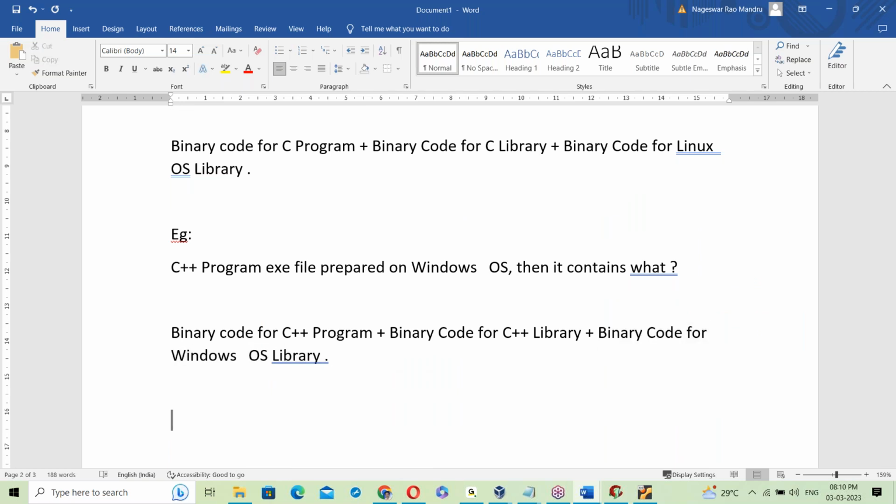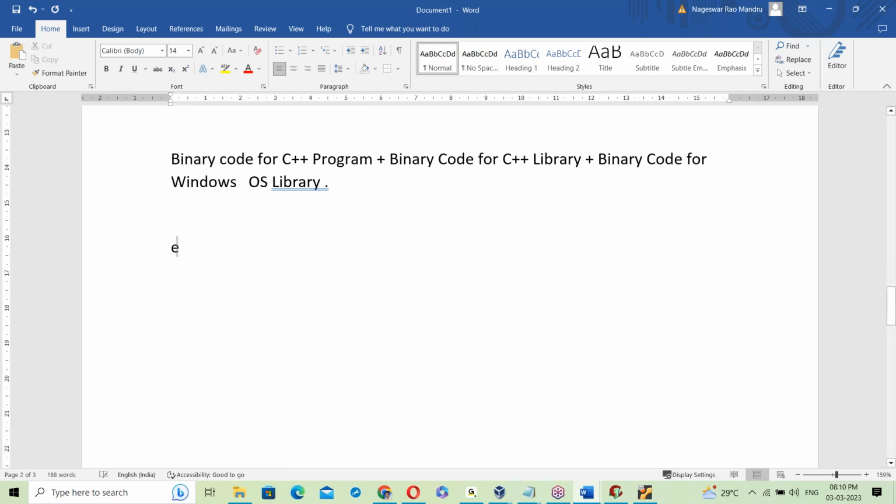An exe file is always linked with an OS library. That is happening in all the cases.